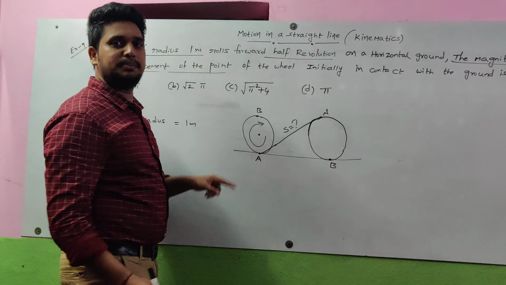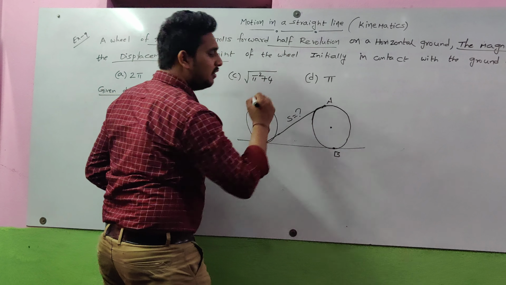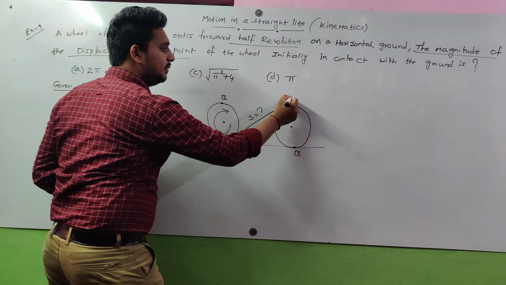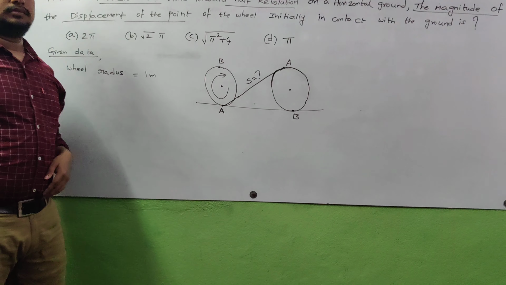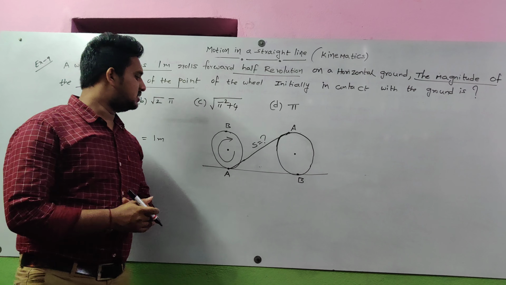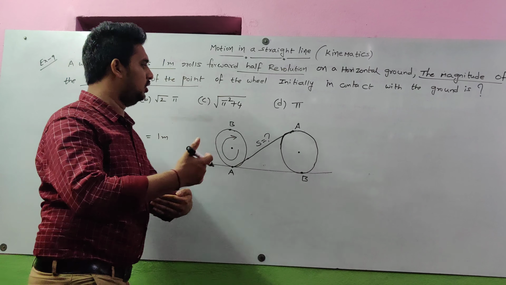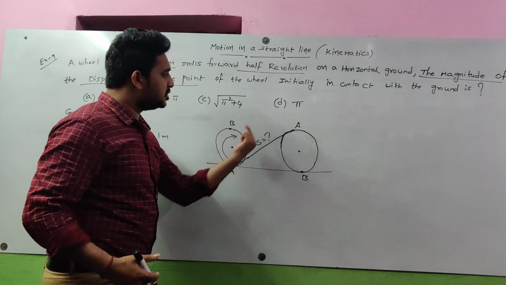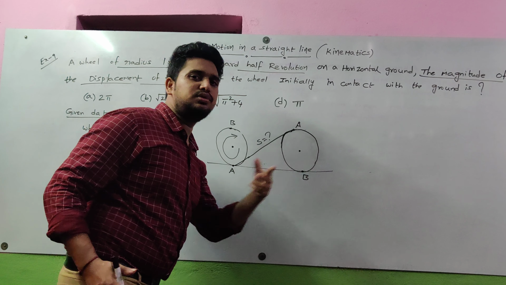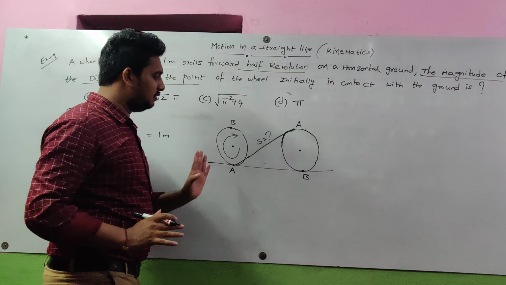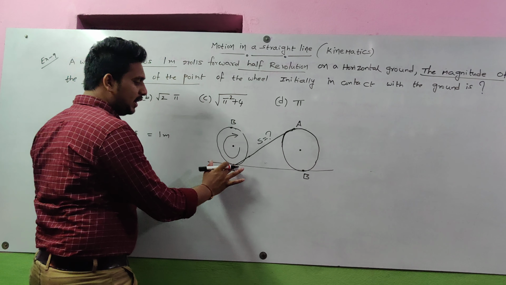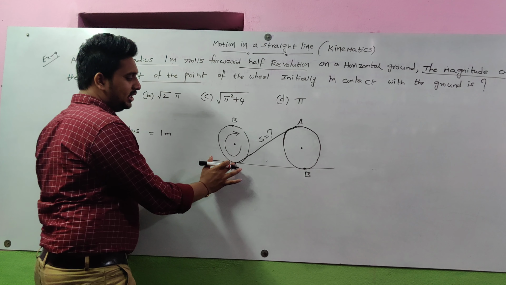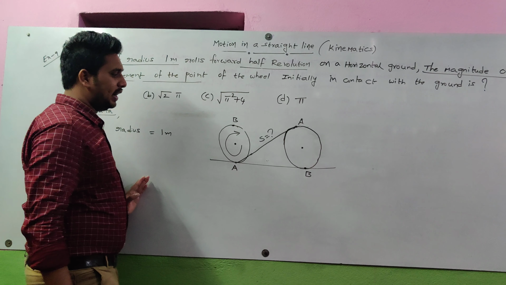So the magnitude of displacement between A to, this is very important. After half revolution, this is A, this is B position. After half revolution, A position will move here, B position will move here. This is the position of the wheel. So what we need to find? Displacement, magnitude of displacement from the point of contact on the ground to here.